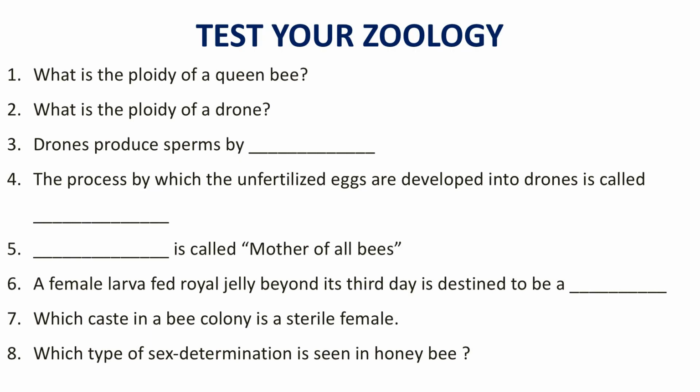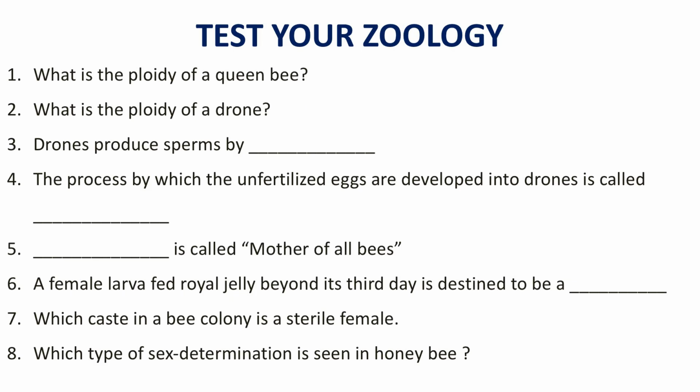Now, tell me, what is the ploidy of the queen bee? Queen is haploid or diploid? No doubt diploid, because you know workers and queens are diploid. Queen is a diploid functional female, the worker is a diploid sterile female. Okay? Then what is the ploidy of a drone?